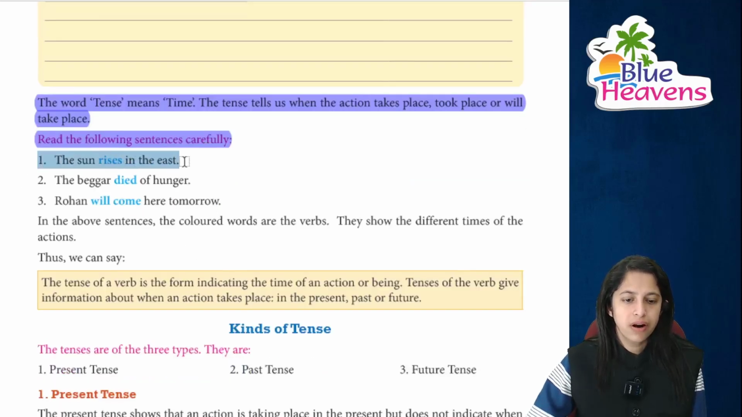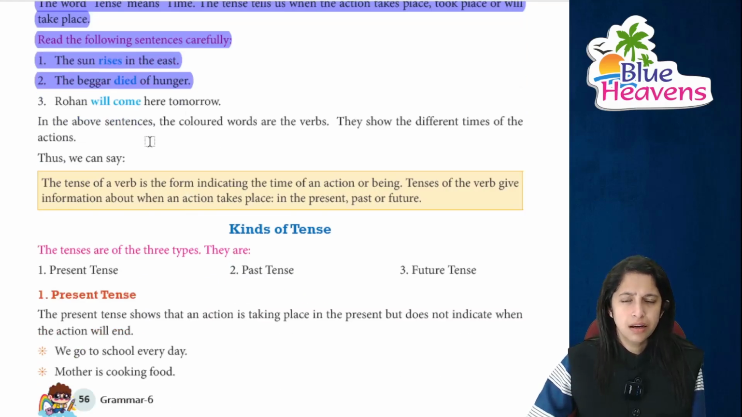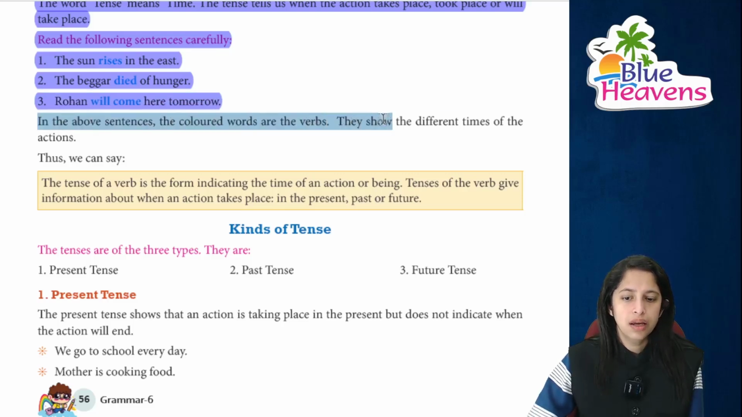The first sentence is: Sun rises in the east. Second is: The beggar died of hunger. Rohan will come here tomorrow, he will come tomorrow. In the above sentences, what are the colored words? Verbs, and they show different times of the actions.